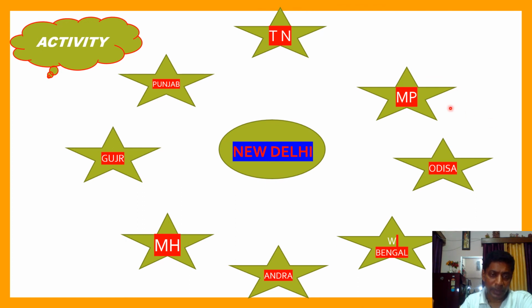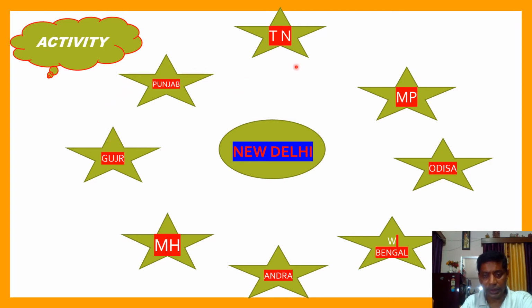Here again, let's come back. Here also you can do one activity. For example, you keep the center. In the center you maintain the central government, which we find in New Delhi, and 28 states. Here I have taken only a few, for example: Tamil Nadu, Madhya Pradesh, Odisha, West Bengal, Andhra Pradesh, Maharashtra, Gujarat.